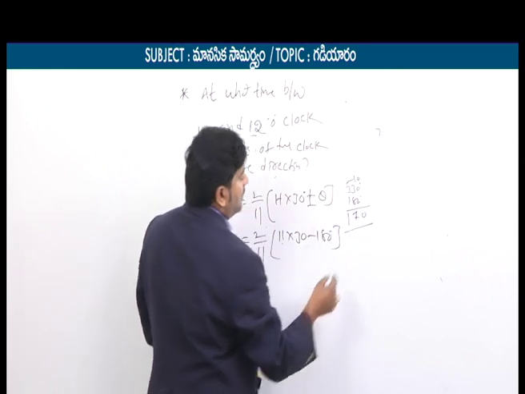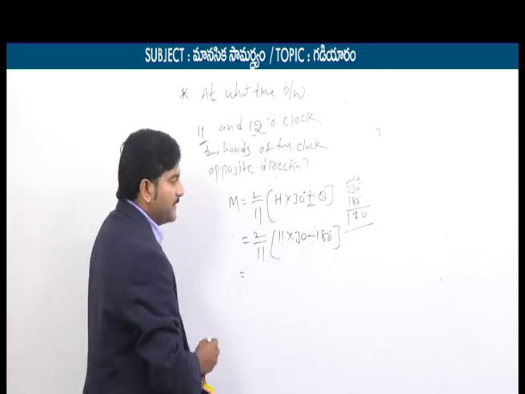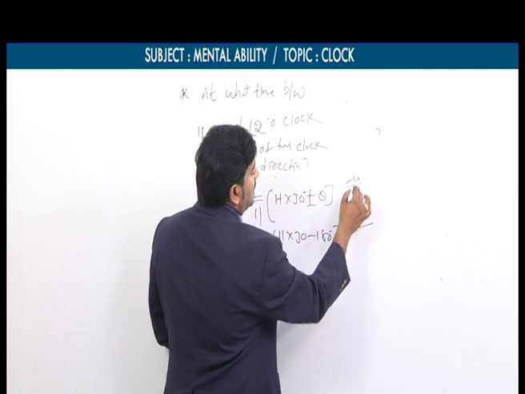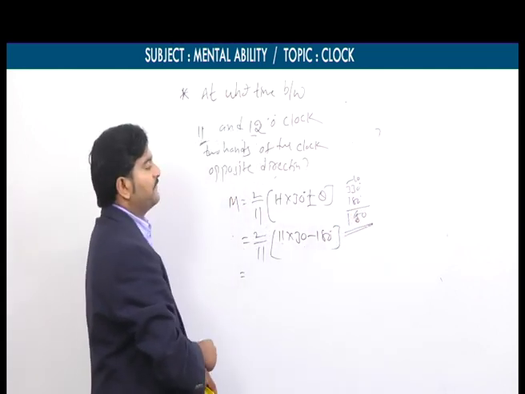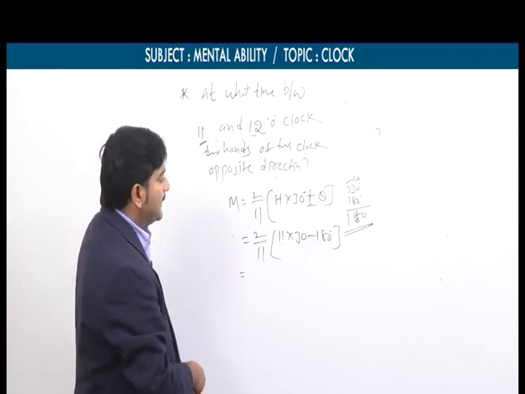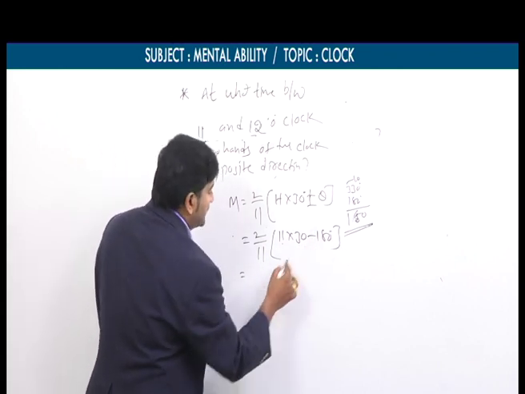How many degrees can we say? Is it 170? No, it's not 170. 13 minus 8, 5. How much can you say? 150 degrees. So exactly we are getting 150 degrees.